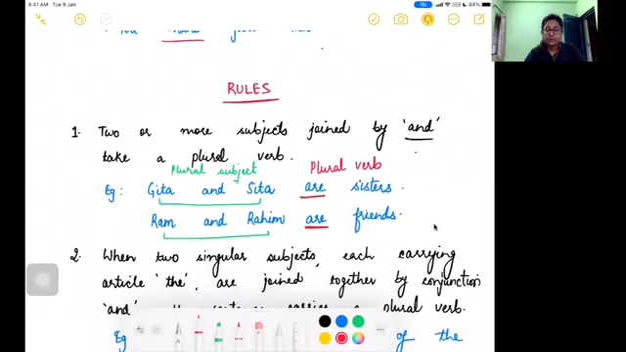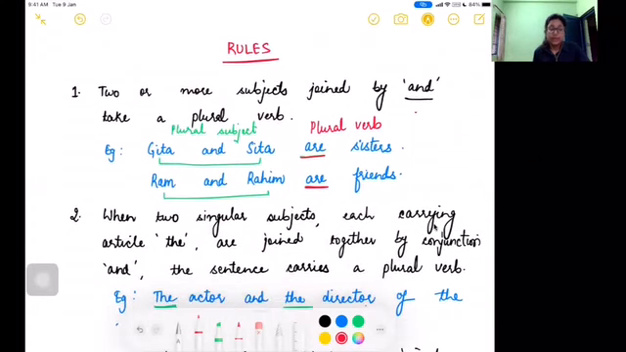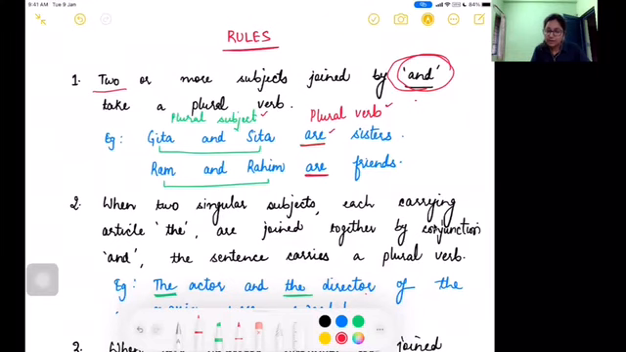Now we'll move on to a few rules relating to subject-verb agreement. Okay, so rule number one, when two or more subjects are joined by and, then we will use the plural verb. Why? Because now it will be acting as a plural subject. So Geeta and Sita now are two people, right? So that is why it becomes a plural subject, and hence we are using are as the plural verb. Ram and Rahim are friends.